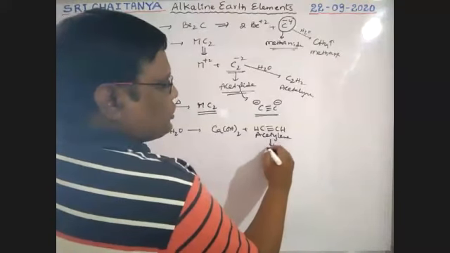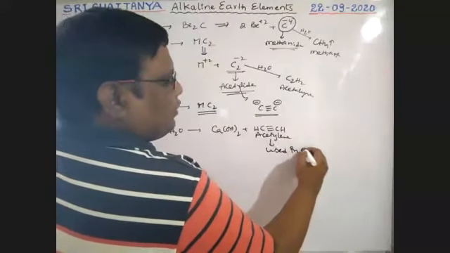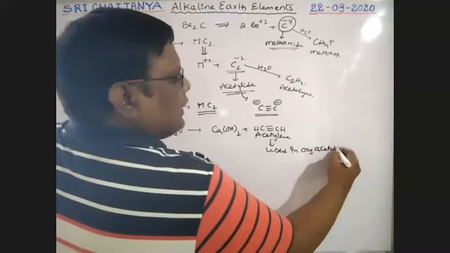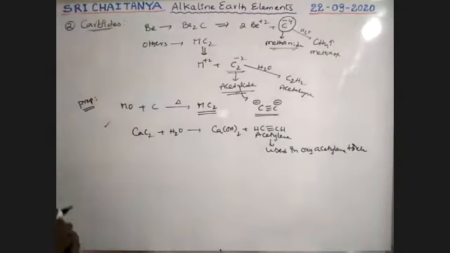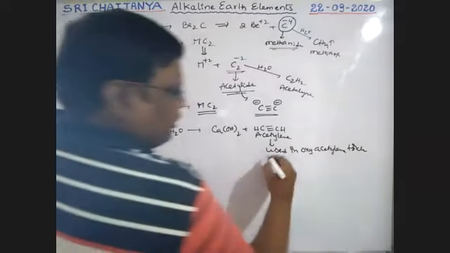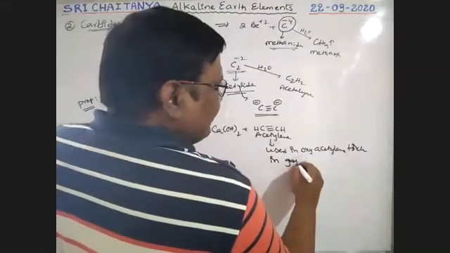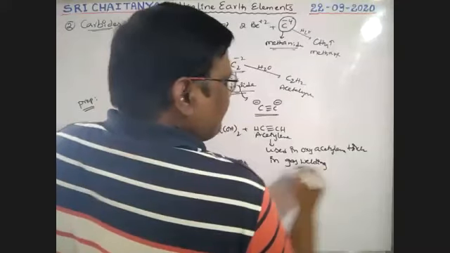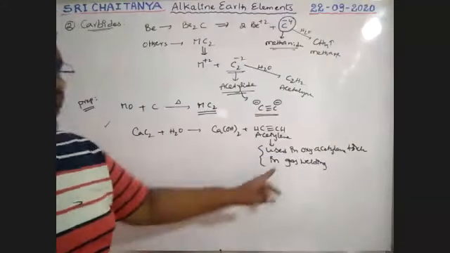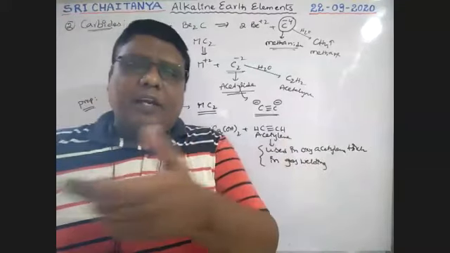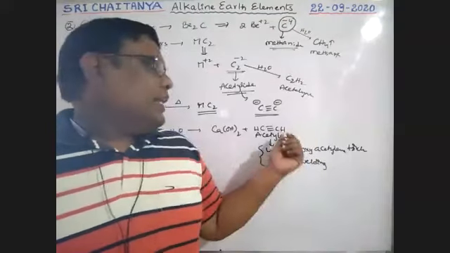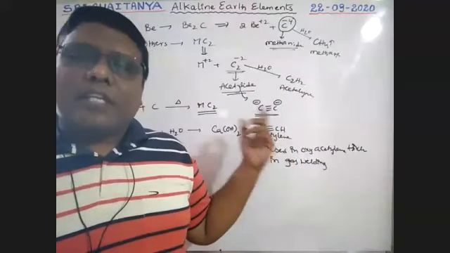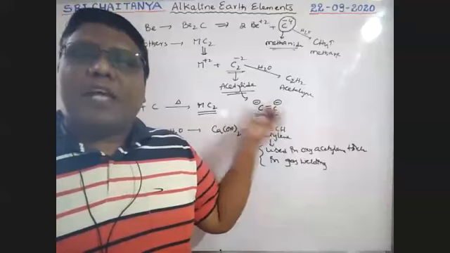So it is used in the oxyacetylene torch. Very, very important, particularly in gas welding. The torch is used in gas welding, which in our market generally takes place. Acetylene gas is frequently used, and that acetylene gas is prepared like this. That is why acetylene comes out, and these carbides are called acetylides.